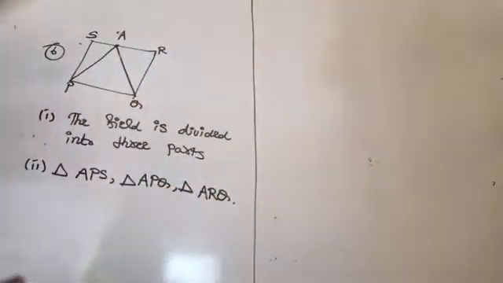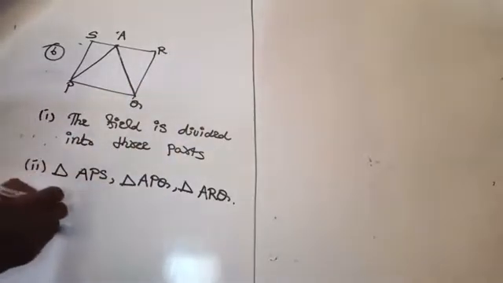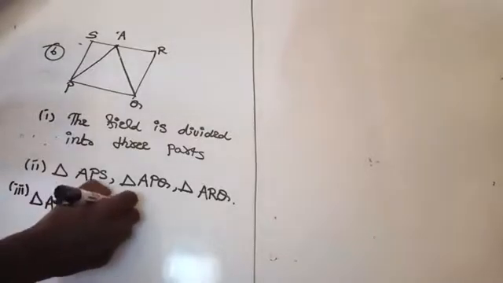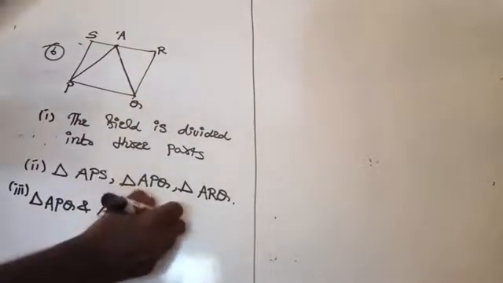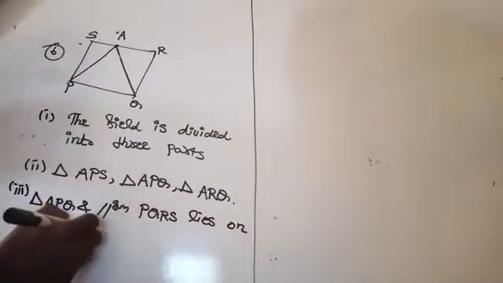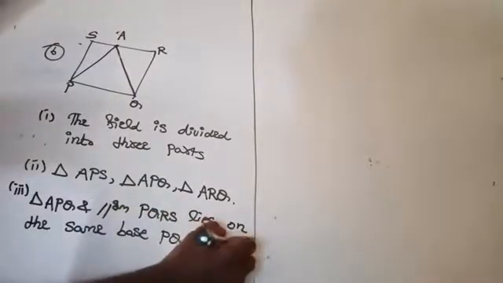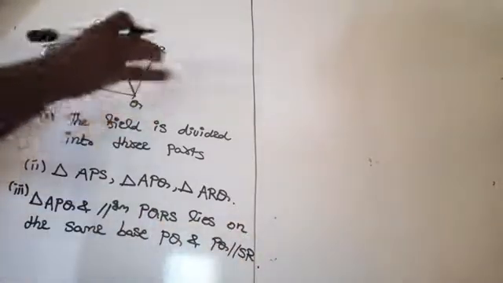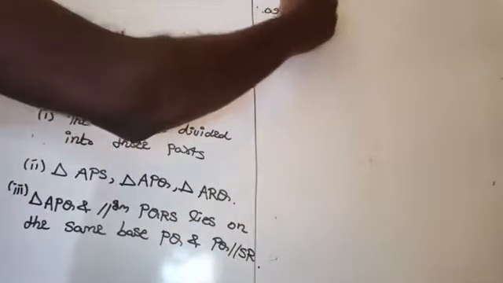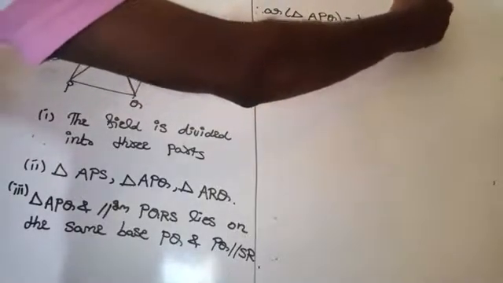We know that if a triangle and a parallelogram are on the same base and between the same parallels, that is triangle APQ and parallelogram PQRS lie on the same base PQ, and PQ is parallel to SR, so area of triangle APQ is equal to half of the area of parallelogram PQRS.